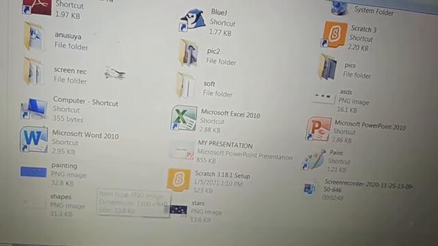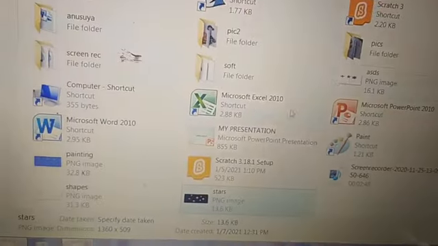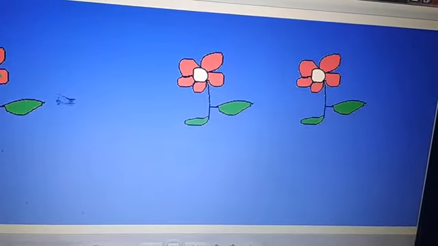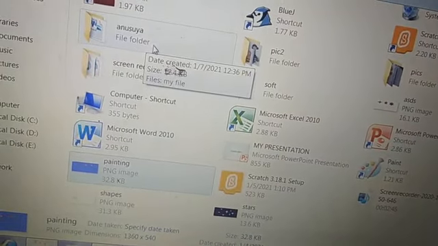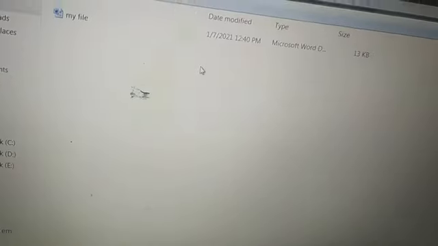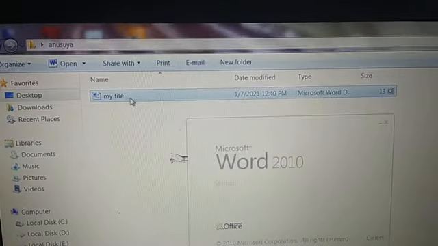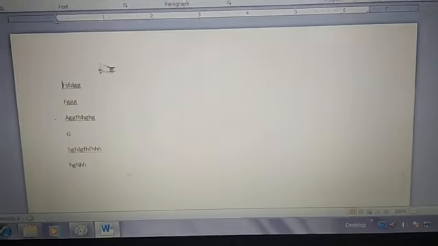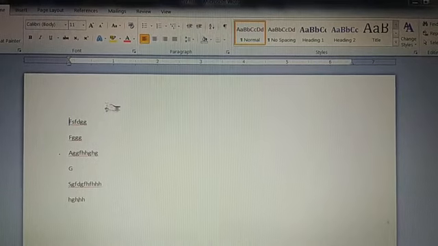Suppose I want to open stars file, so double click. Star is open. If I want to open my painting program file, so painting is open. And if I want to open my MS Word file, okay, here is my file. MS Word file. Understood? So this way we can open file and folders.